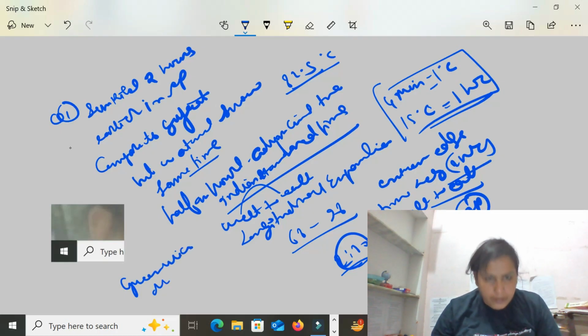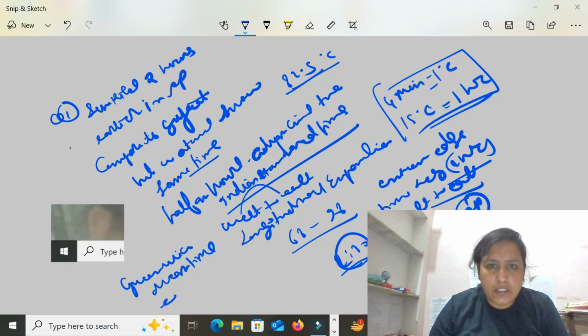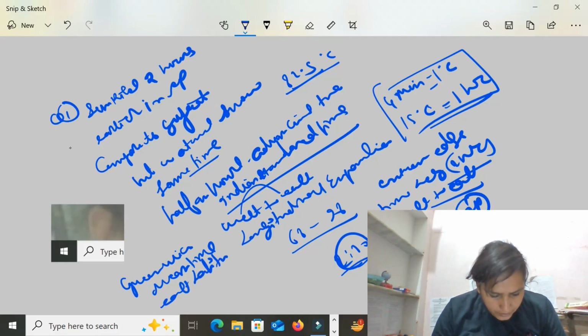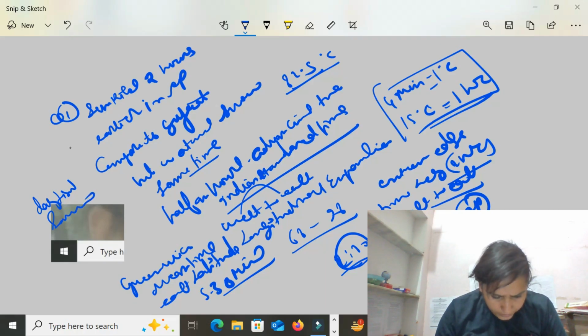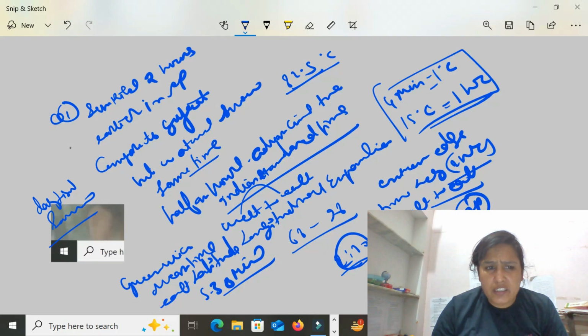So Indian Standard Time, what is this? It is based on 82.5 degrees east longitude, that means 5 hours and 30 minutes ahead of Greenwich Mean Time. It is said that the British selected this longitude for ensuring daylight saving in the tea plantations of northeast India. So that's why there is daylight saving.